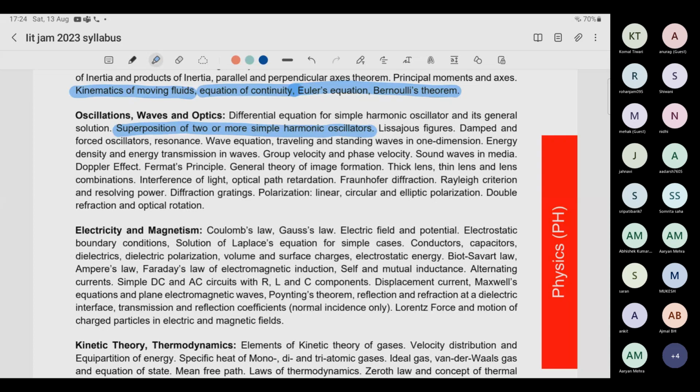Fermat principle, nothing, only the statement is required, and it has never come in exam, but you should remember that statement. It's just a one line statement. General theory of image formation, thick lenses. If you haven't done ray optics till now, I would suggest you to do the following topics in ray optics.